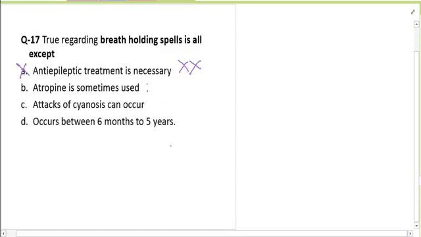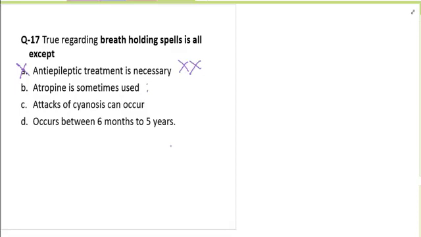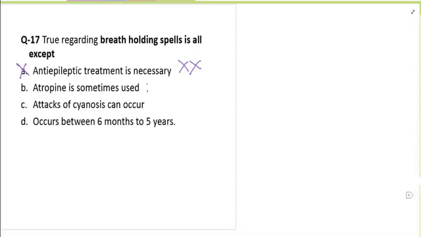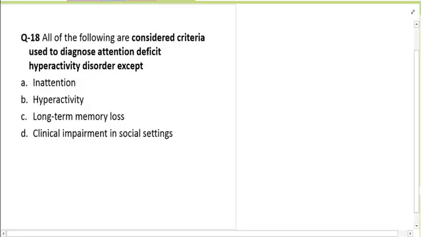Atropine can be used in rarely refractory cases. It's common between 6 months to 5 years. So this is a typical breath holding spell, and you need to counsel the parents, and you may just need to do some behavioral therapy. They do not need any long-term anti-epileptic therapy.